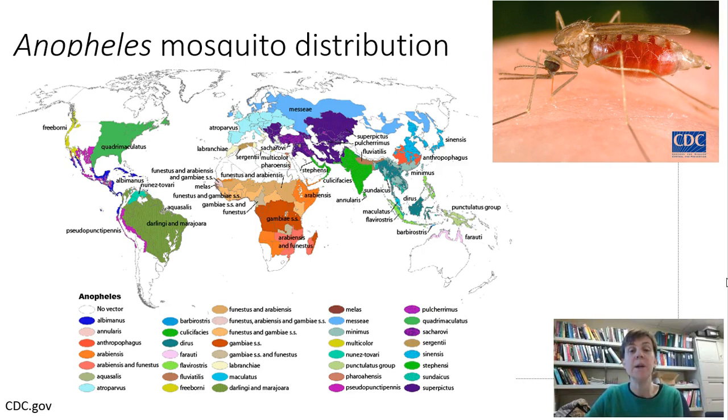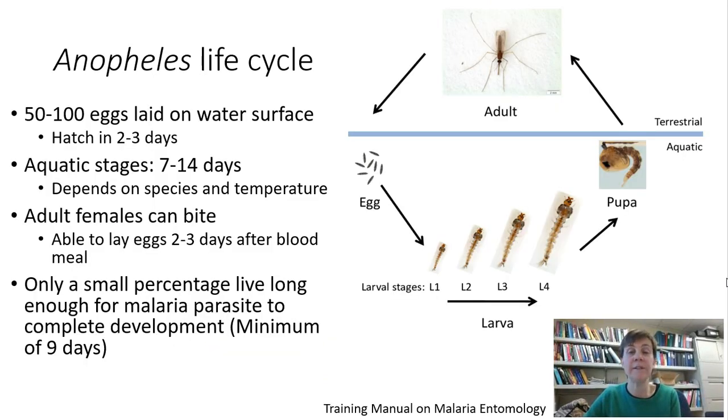But what I do want you to notice is that big parts of this range overlap with the range of malaria infection. And if we look at the Anopheles mosquito life cycle, each adult female can lay 50 to 100 eggs on the surface of the water, and these eggs will hatch in 2 to 3 days into a larval form. The larvae will go through 4 different stages, or instars, and then eventually form a pupa before hatching as an adult mosquito. That larval and pupal development in the water, the aquatic phase, in general lasts 7 to 14 days, depending on the species and really depending on the temperature. So here again is that idea that temperature is important, and when we're in warmer areas, this can happen faster.